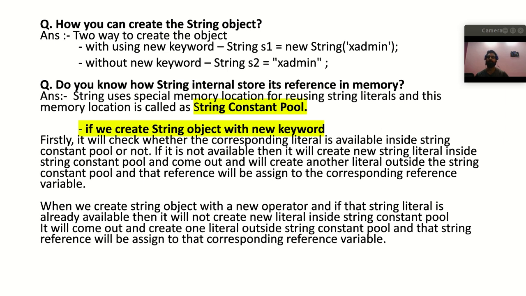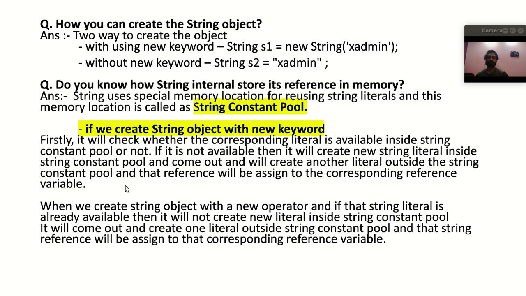It means that if that literal is already present inside the string constant pool, it is not going to create that literal inside the pool, because it is already there. It will come out and create another, same literal outside the string constant pool, and the reference will be assigned to that particular reference variable, right? I hope you got my point.